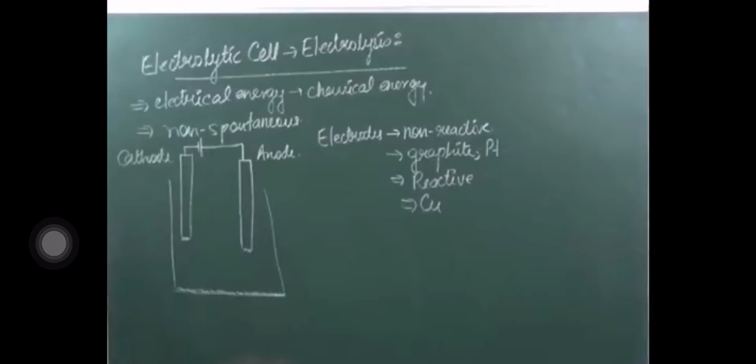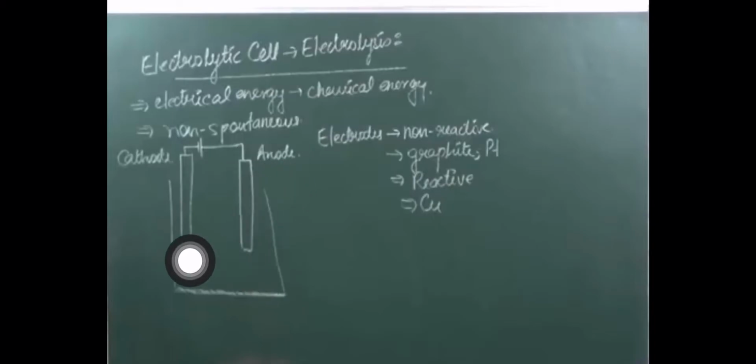Now in electrochemical cell you saw that we were taking two chambers and connecting them. But here in electrolytic cell only one chamber is required, and there are two electrodes, metal electrodes, connected outside with a circuit. One acts as cathode and another acts as anode.